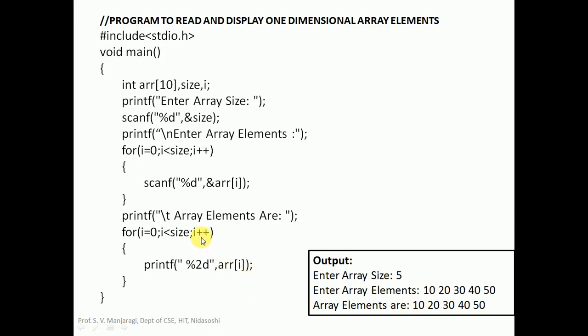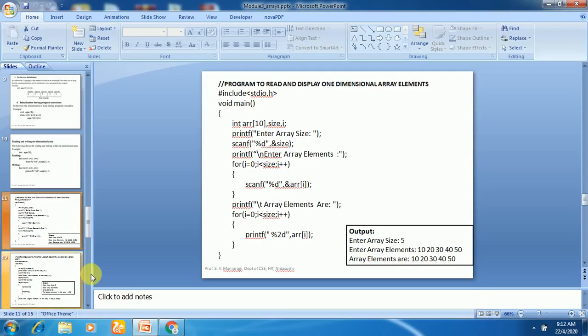And after that we go for i++. i will become 1 now. Again we test the condition: 1 less than size, that is 5, true. We execute printf once again and we print the element from array of 1, so that is 20. Similarly, the remaining elements of the array will be 30, 40 and 50. Now let us run this program and check the program execution and its output.